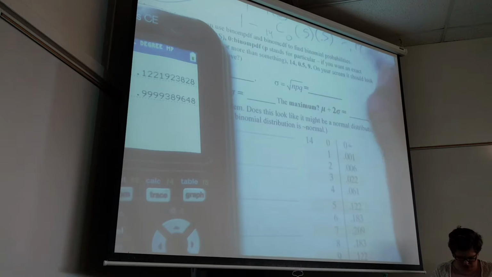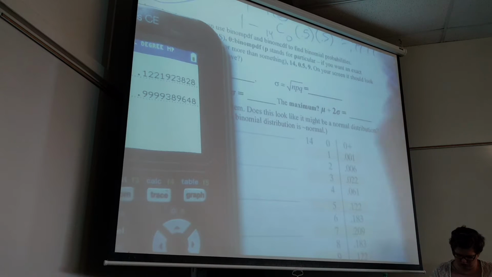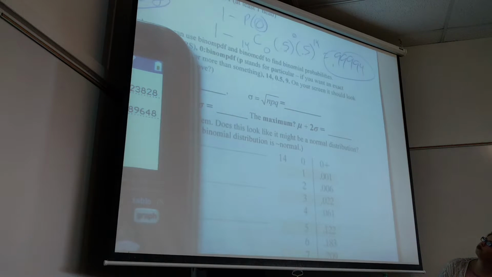You get 0.99994. So for us normal humans, that's almost impossible to not. So probably at least one head is almost definitely, certainly going to happen. If I flip a coin 14 times and I do not get any heads, I get all tails, would that be weird? Yes, because there's almost a 100% chance I'm going to get a head, right?